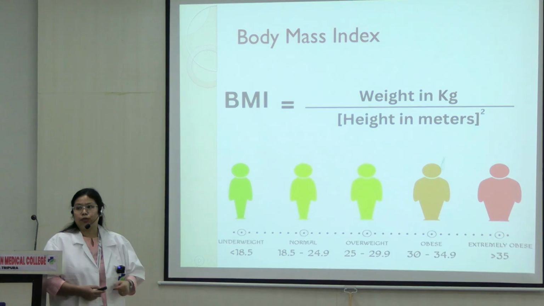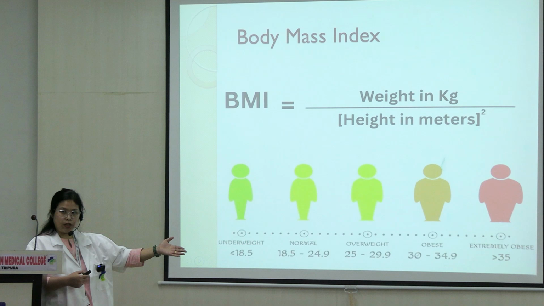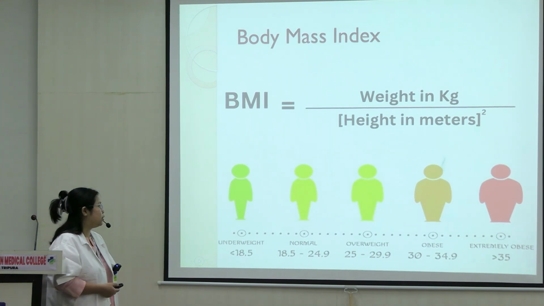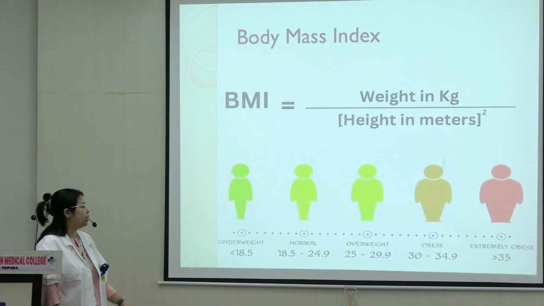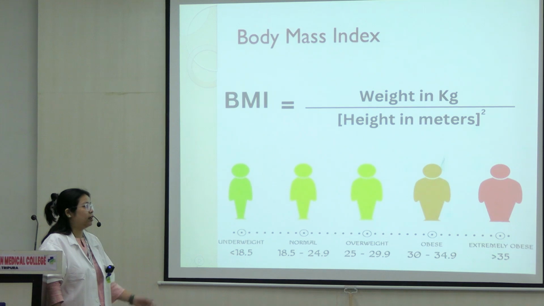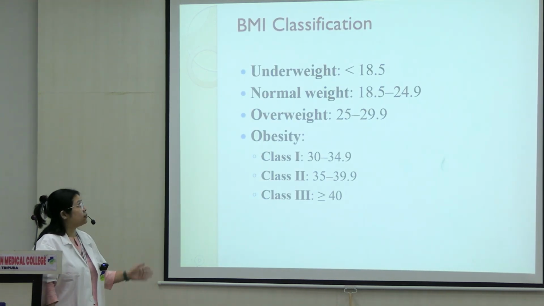Divided by height, that has to be in meters, height squared in meters. Okay, so this is the range of BMI. Normally it is 18.5 to 24.9, overweight, and then obese, considered obese from 30 to 34.9, and above it is morbidly obese, right? This is the classification.